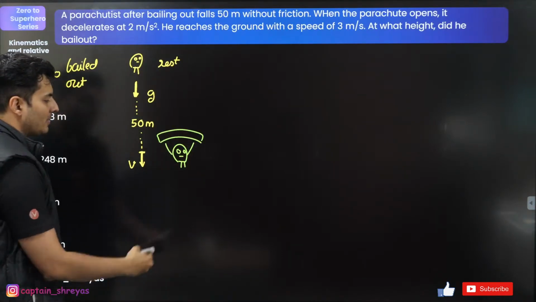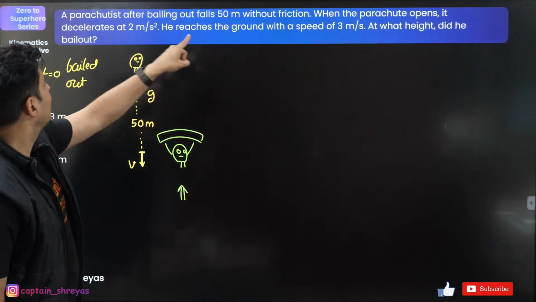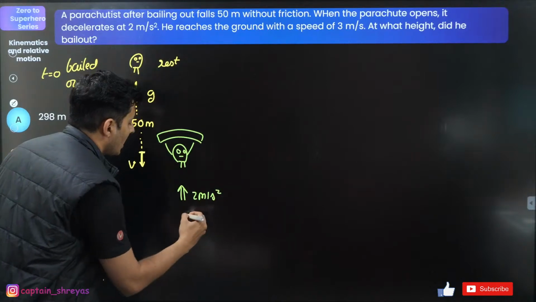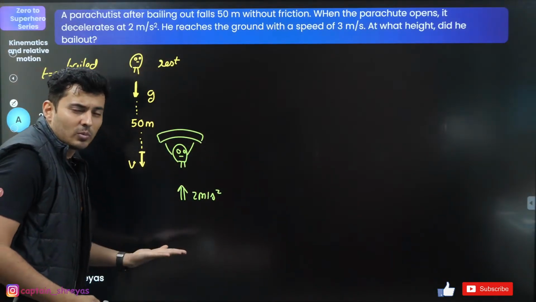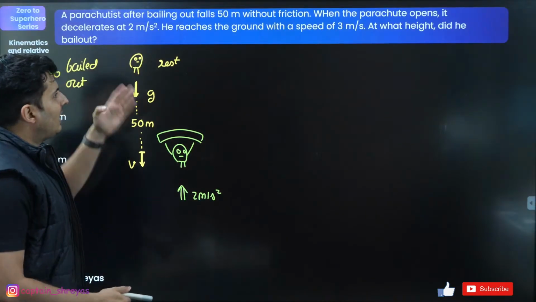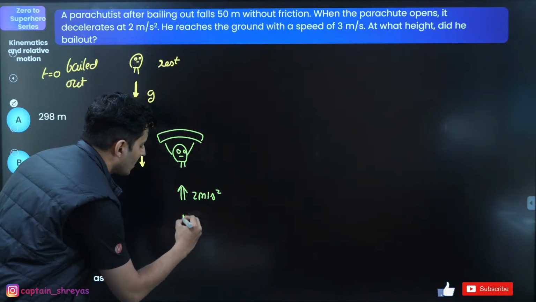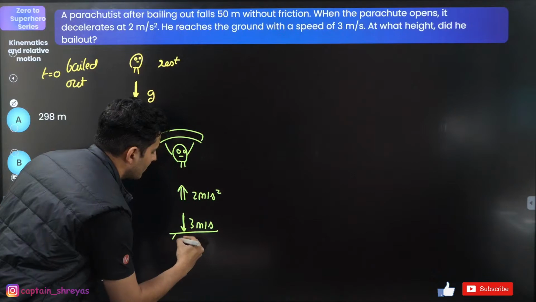Now he retards at 2 meters per second square. But because he has some velocity, that velocity will take some time to reduce. In fact, by the time he reaches the ground, the speed is still going to be 3 meters per second.